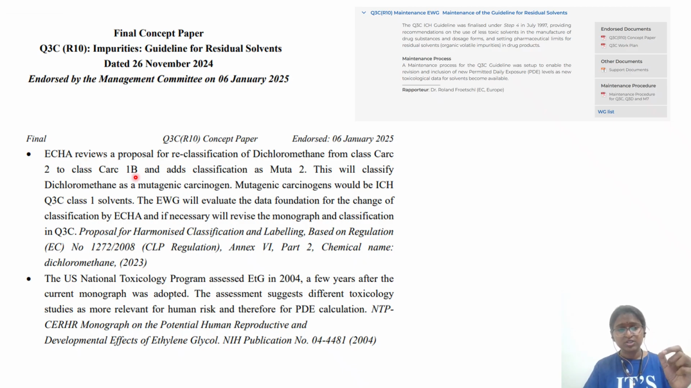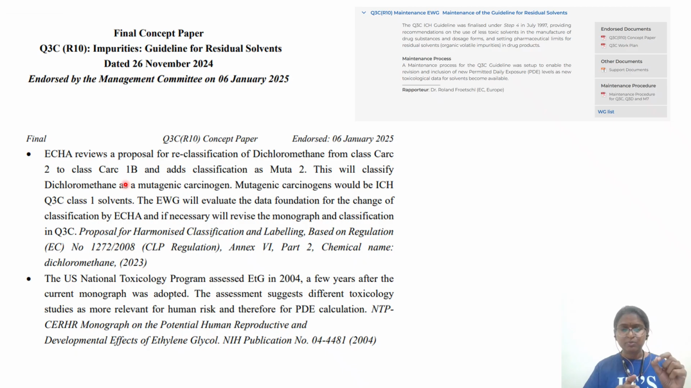ECHA reviews a proposal for reclassification of dichloromethane from class CARC 2, in the beginning we have seen, to class CARC 1B. So what is the classification? You go back and check. IARC also gives some classification. FDA also gives classification for the sake of pregnancy. Similarly for cancer also you have different categories.